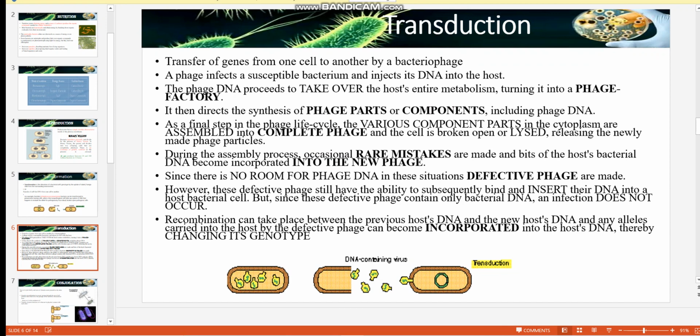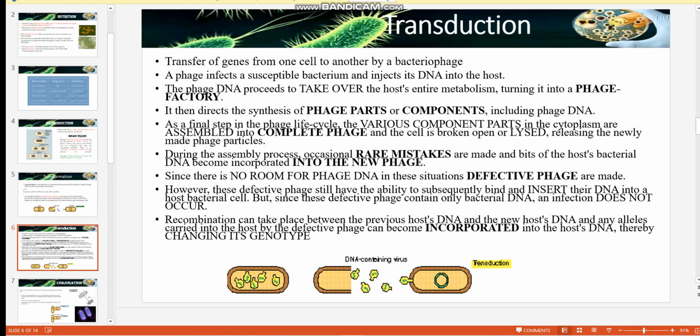Transduction: transfer of genes from one cell to another by a bacteriophage. A phage infects a susceptible bacterium and injects its DNA into the host. The phage DNA proceeds to take over the host's entire metabolism, turning it into a phage factory. It then directs the synthesis of phage parts or components, including phage DNA.